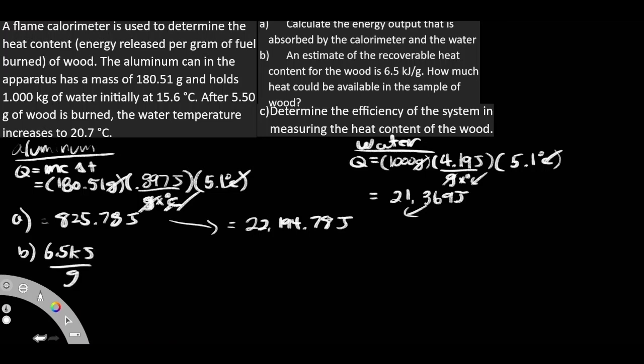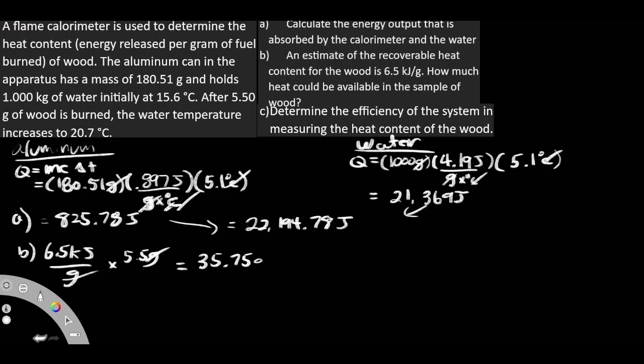The thing is, we don't have 1 gram of the wood that is being burned. We end up getting 5.5 grams of wood being burned. So this is just 1 gram, so I don't want that. I want 5.5 grams that is being burned, so that way I can just cancel out my grams here. Then how much is the total amount of energy, rather than just 1 gram? I just have to multiply them. I'm getting 35.75,